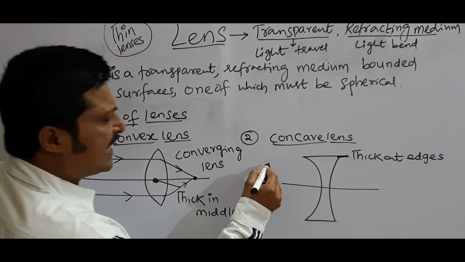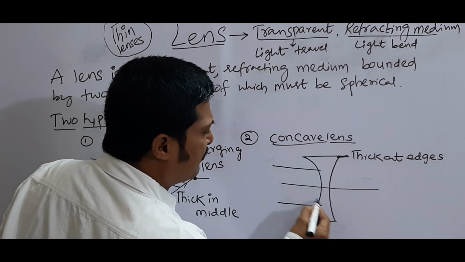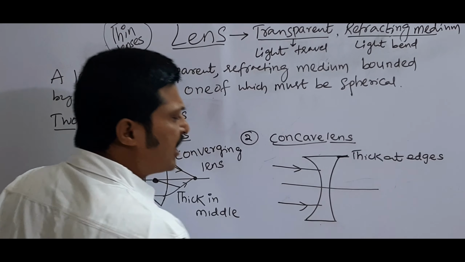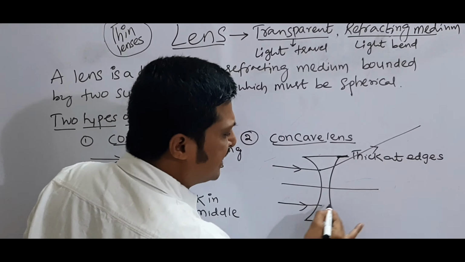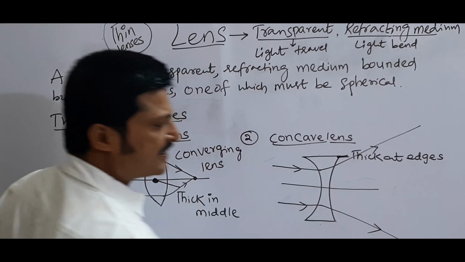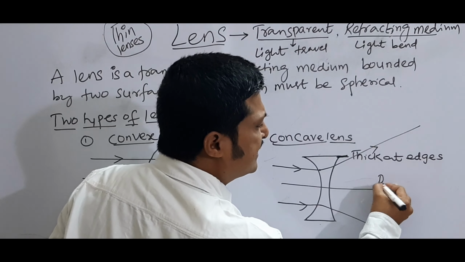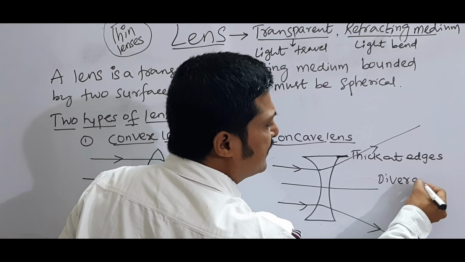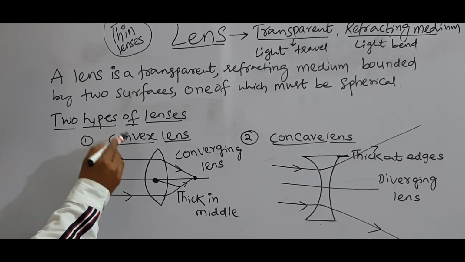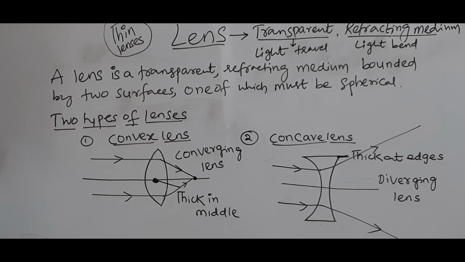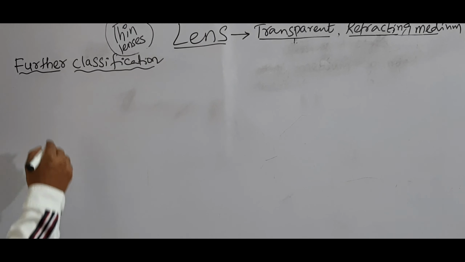Next here, when a parallel beam of light passes through a concave lens, this lens diverges the rays. That's why this lens acts as a diverging lens. Convex lens acts as a converging lens, concave lens acts as a diverging lens.